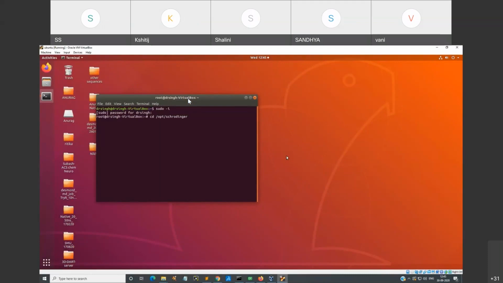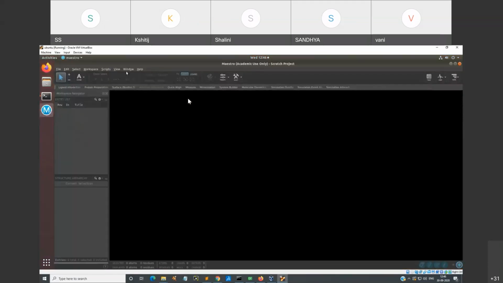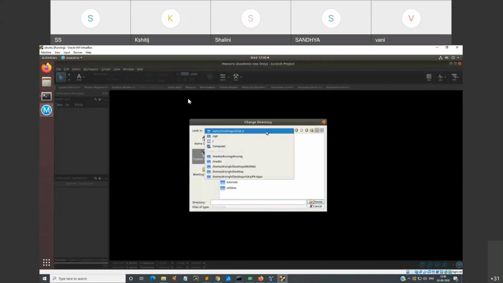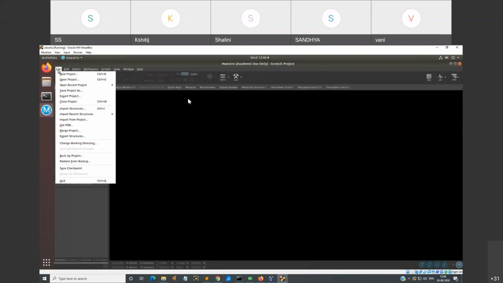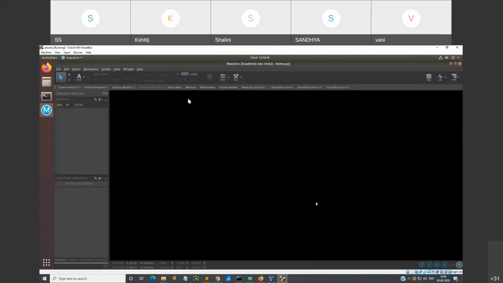It will launch the Desmond in your system, dot maestro. It's a Java-based interface, so it will open the interface of your molecular modeling Maestro. Once it is there, you can open the project, change the working directory, go to the space wherein you have your biomolecule, and choose it to save that particular project on the desktop as a demo file.